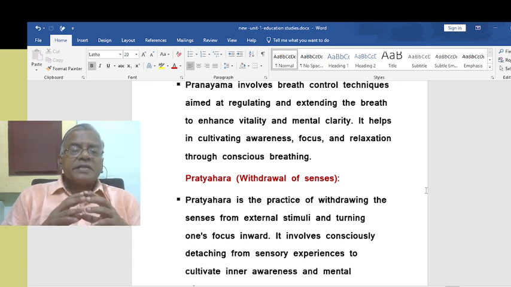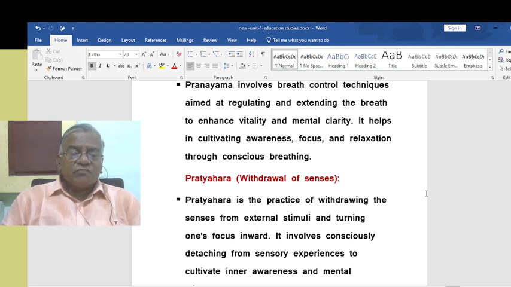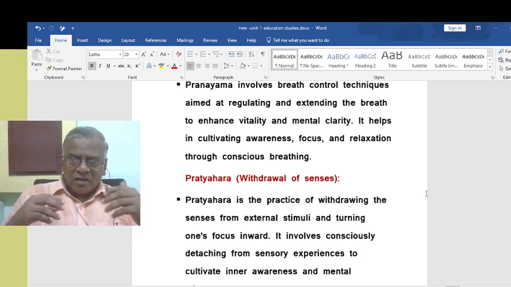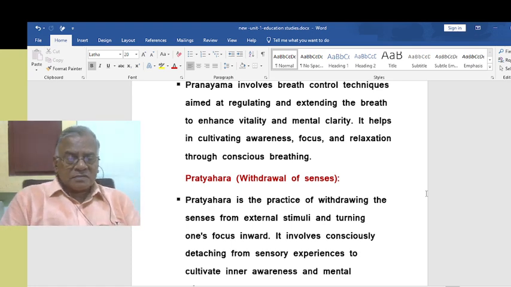It helps in cultivating awareness, focus and relaxation through conscious breathing. So I hope you understand this breathing, no? Right. That is pranayama. Then pratyahara, that is a withdrawal of senses. I mean from sense experience. Not to be too much attached towards the worldly things through the senses, the withdrawal of senses.